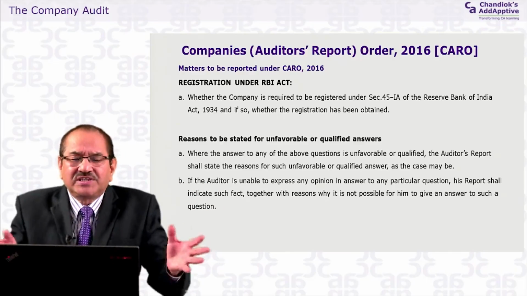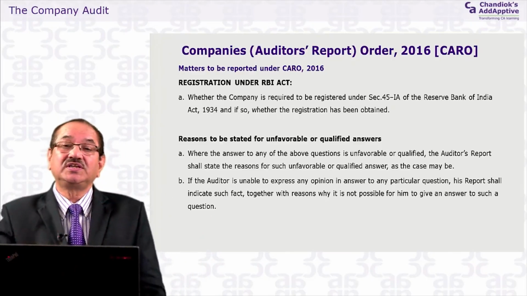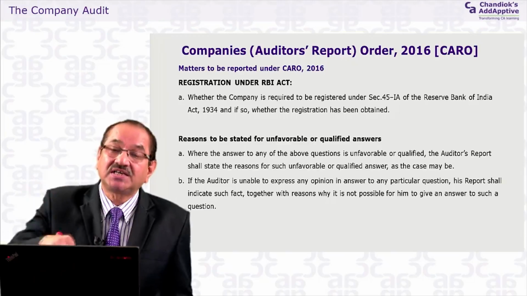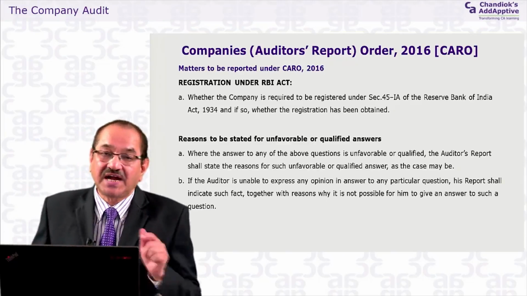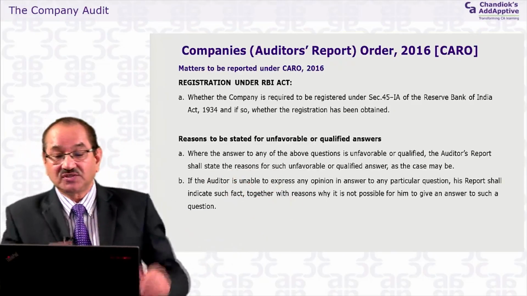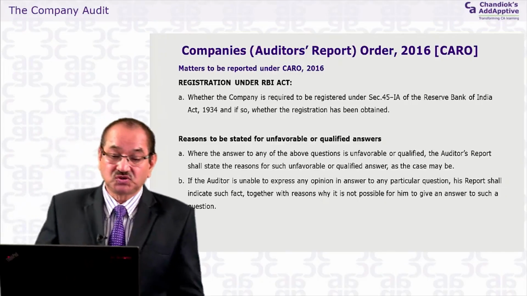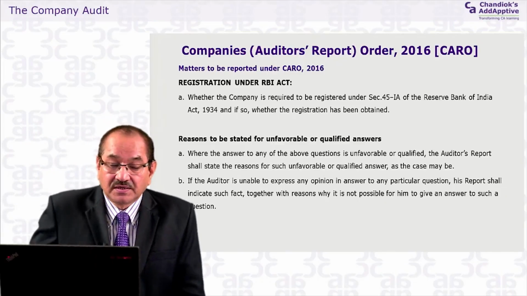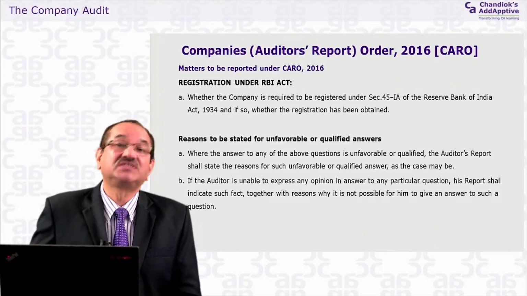Incidentally, it is the auditor's duty. A special duty is cast under CARO on the auditor that please report such types of company, so that the government can bring such companies under the RBI regulations. So that's one of the very big responsibilities that has been put. Earlier it was not so. These are the points which have to be reported. There are 16 points here.